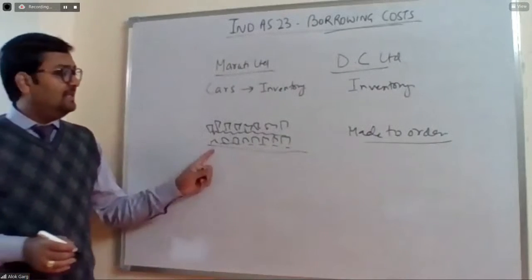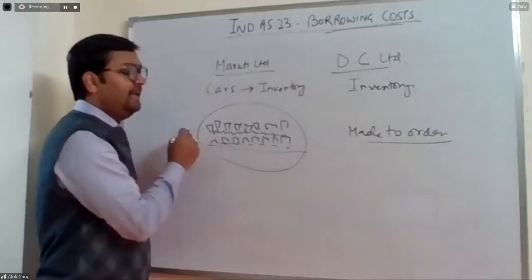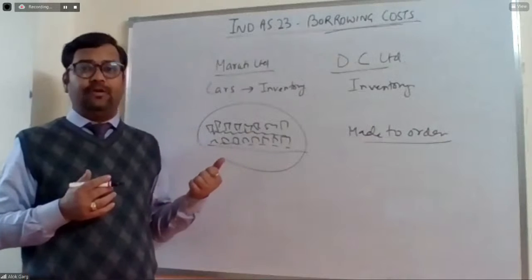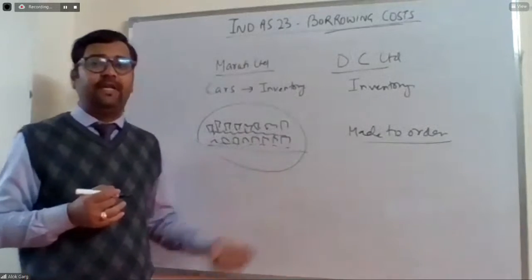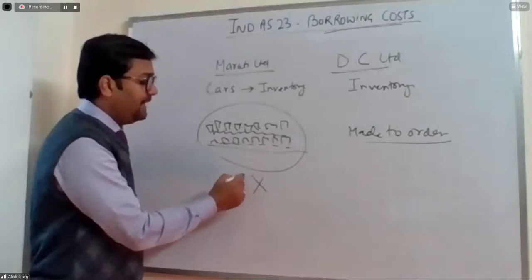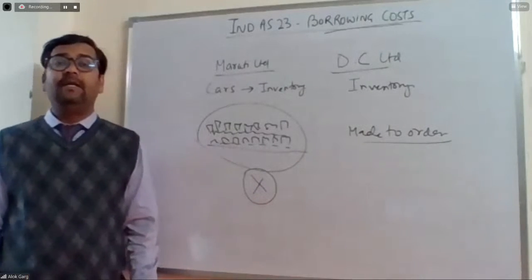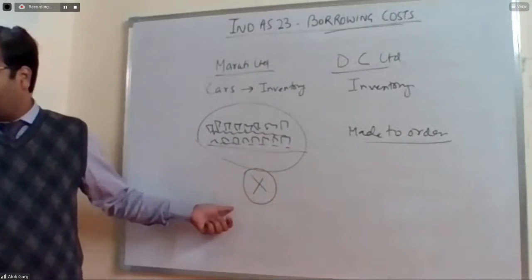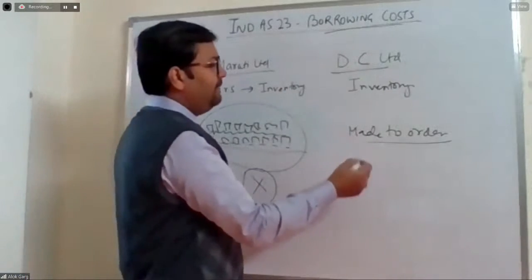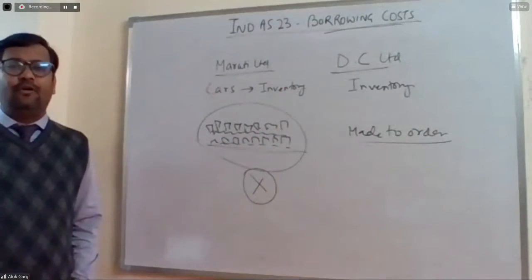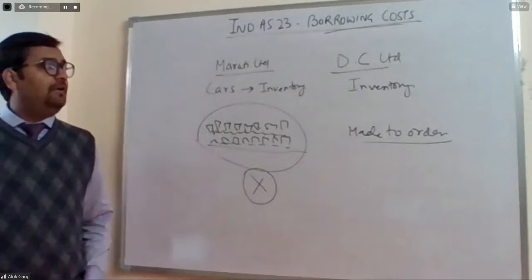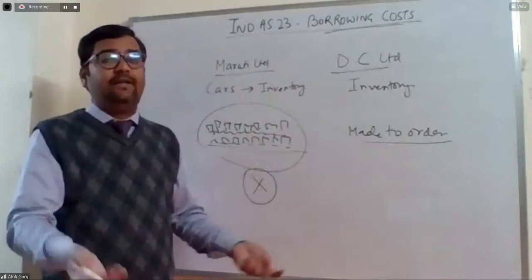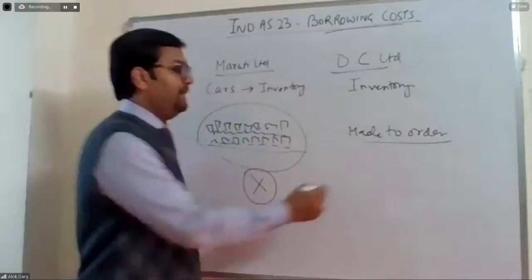So on these cars, if Maruti has taken a loan for the manufacturing of inventory, working capital loan, CC limit loan, this interest on loan will not be capitalized. This will go to P&L. Yes. But if I talk about DC Limited, which is manufacturing in small quantity on the basis of order received, if DC Limited has taken a loan for manufacturing such car or modifying such car, in that case, that interest will be capitalized.